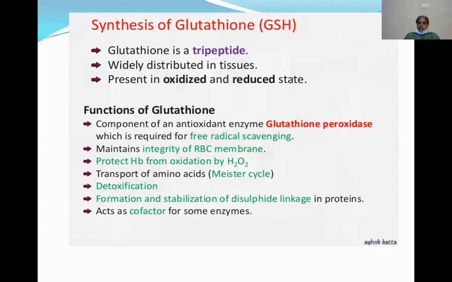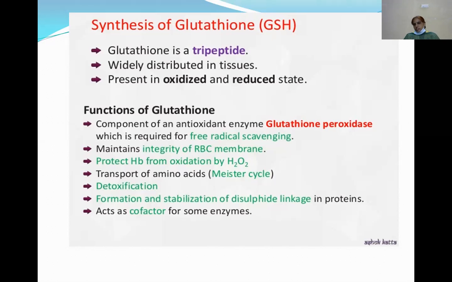Glutathione is involved in the formation and stabilization of disulphide linkages in proteins, and also acts as a cofactor for some enzymes. The main point is that it is widely distributed in all tissues. It exists in 2 states, the oxidized state and the reduced state, and acts as a component of an antioxidant enzyme, for example glutathione peroxidase.